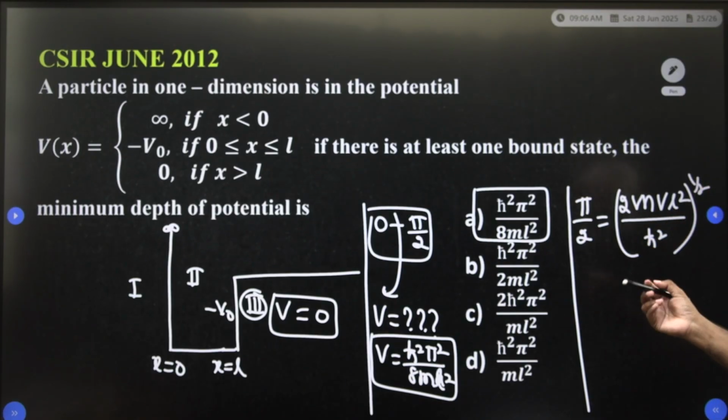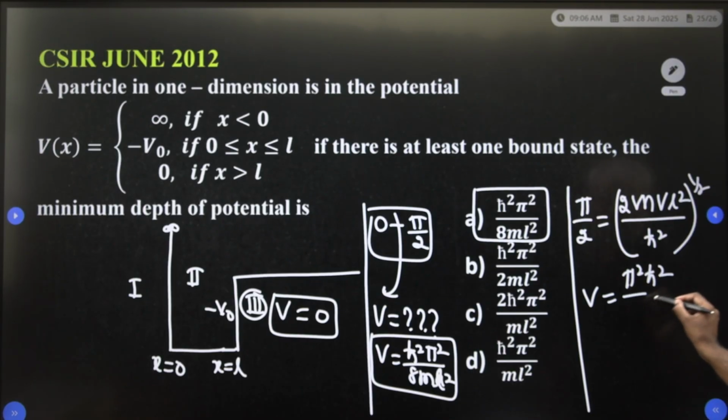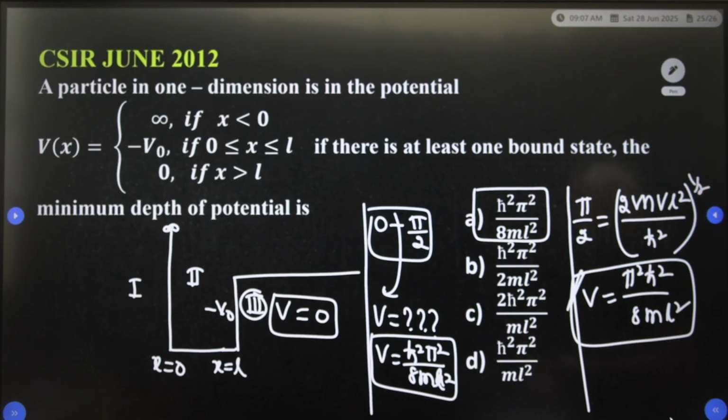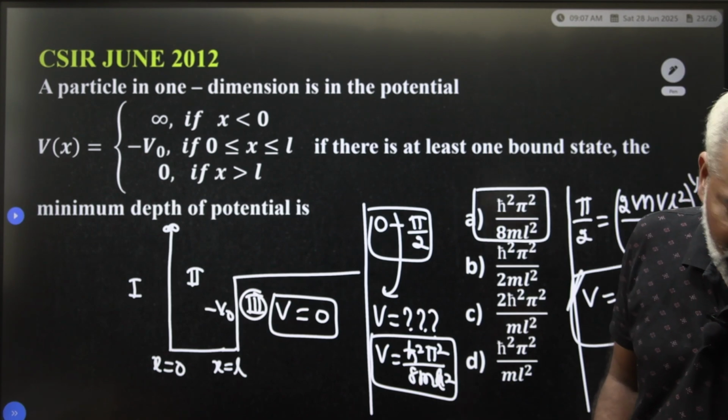If you simplify, you are able to get the V value. V is equal to pi square h cut square divided by 8m L square. This is very, very important. Like this you have to do in your competitive examination.